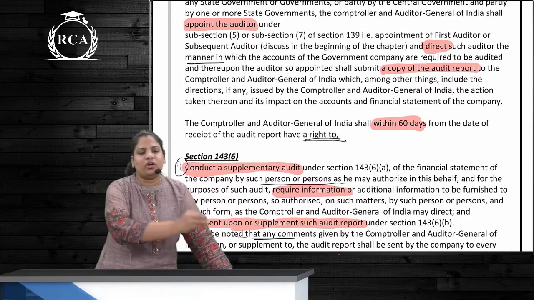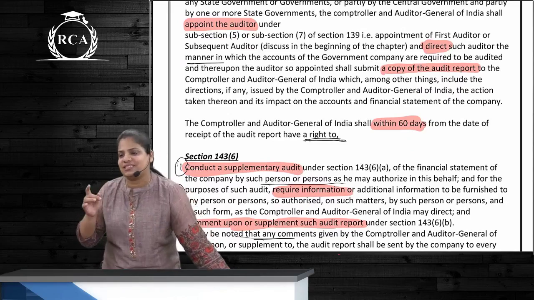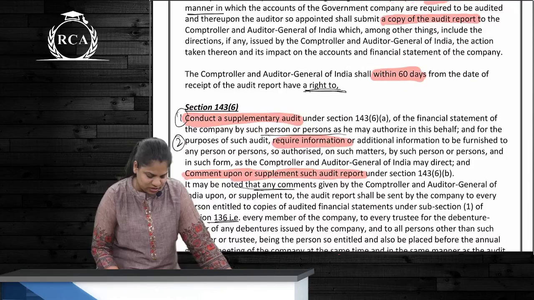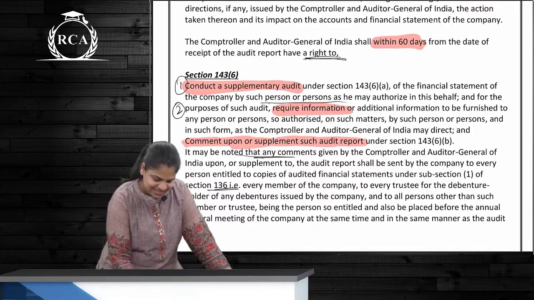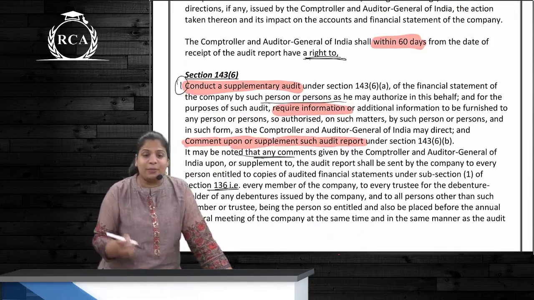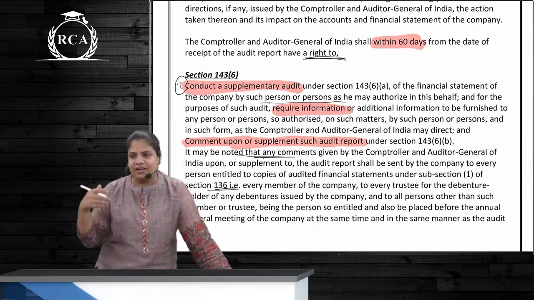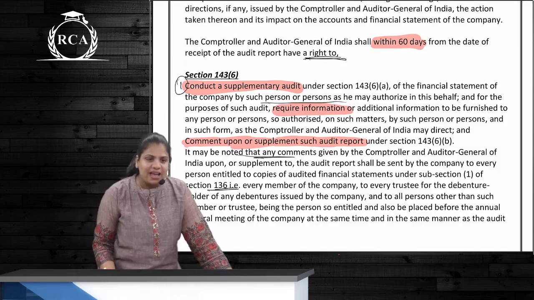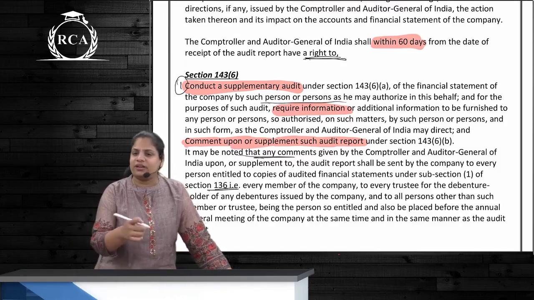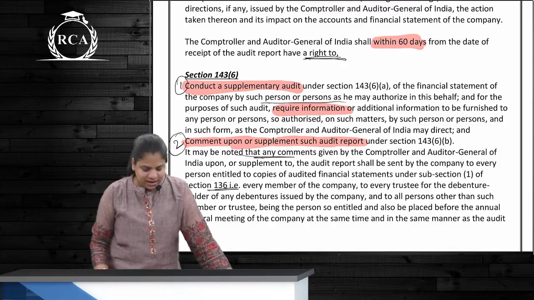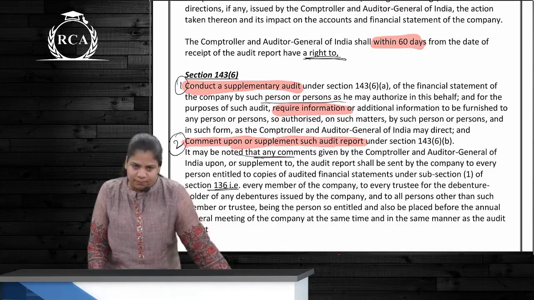If the audit report is received and within 60 days, if CNAG wants, they can also do these 2 things. What are the 2 things? First is, yes, conduct a supplementary audit. For the purpose of conducting supplementary audit, can CNAG ask for additional information? Yes, and not just that, after conducting the supplementary audit, on the audit report that has come, what CNAG can do is comment on such an audit report.